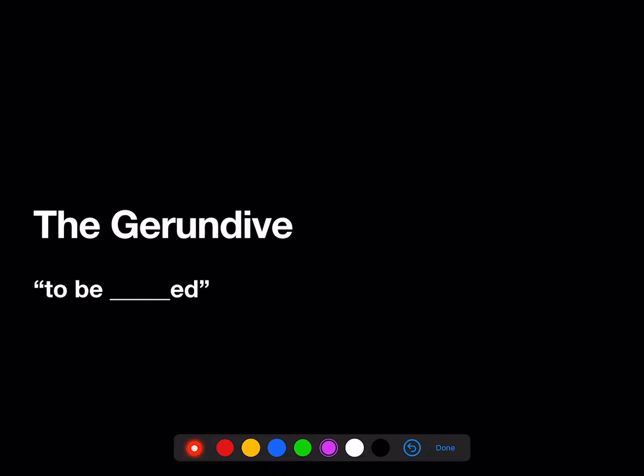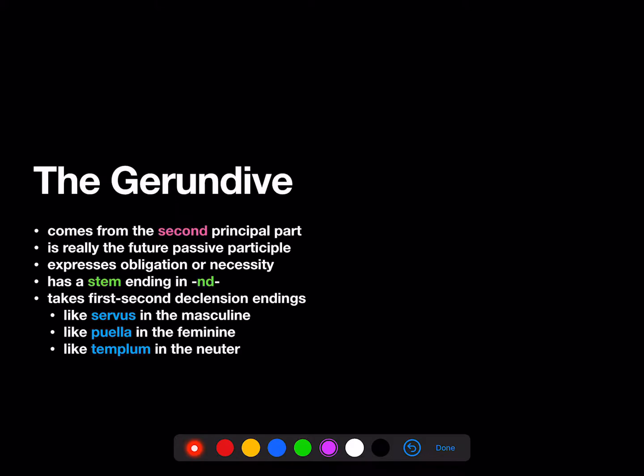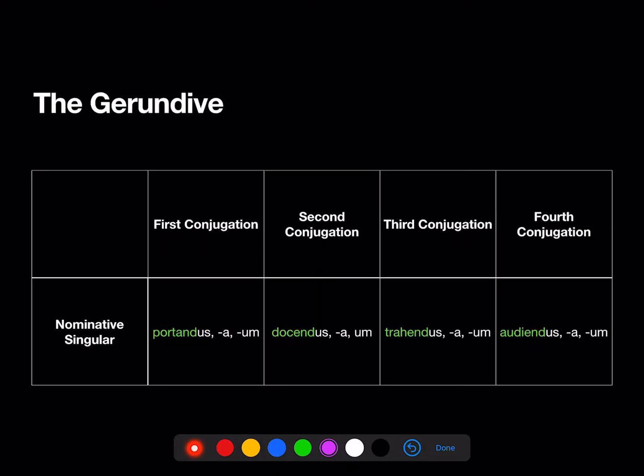Now the gerundive, to be blanked. The gerundive also comes from the second principal part, so conjugation is going to matter. What it really is, is the future passive participle. It means about to be blanked, to be blanked. But it came to have this idea of obligation or necessity. It has a stem that ends in nd, and it takes first and second declension endings. So it works like servus in the masculine, like puella in the feminine, like templum in the neuter.